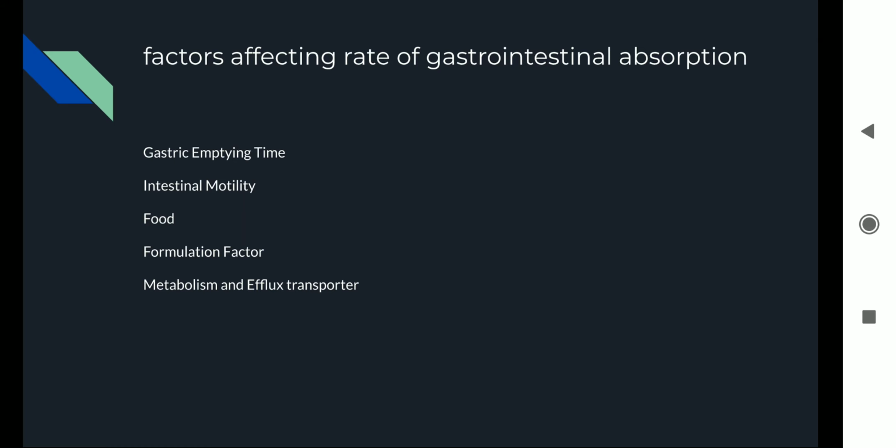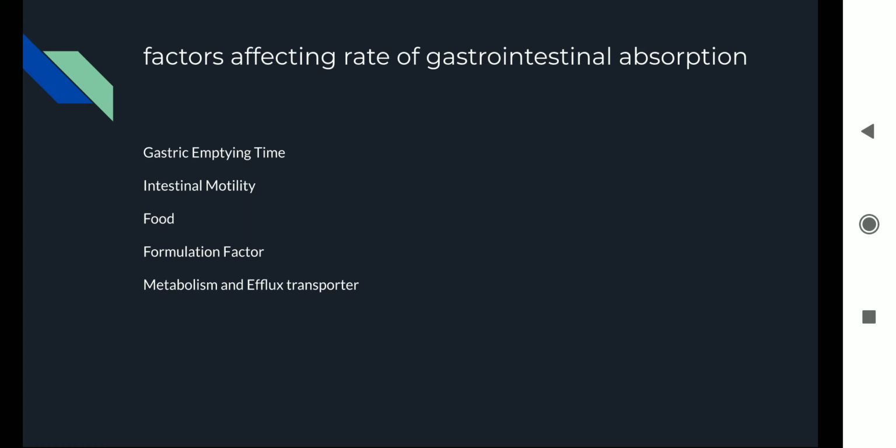An important factor affecting the rate of absorption of any drug is the lipid-water partition coefficient. Apart from that, another consideration whenever the drug is administered enterally, meaning in the gastrointestinal tract, is the gastric emptying time.